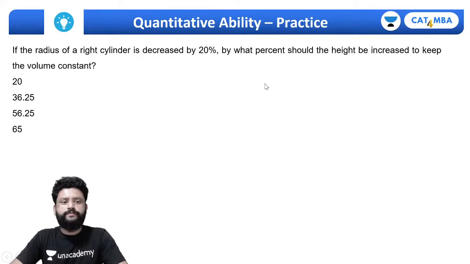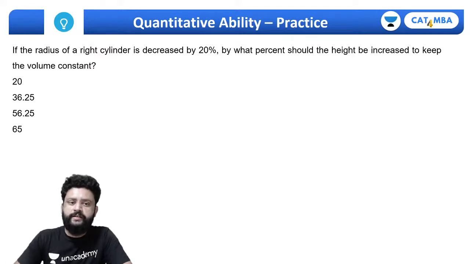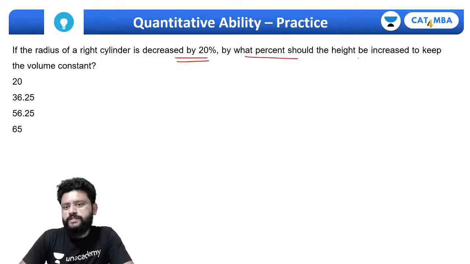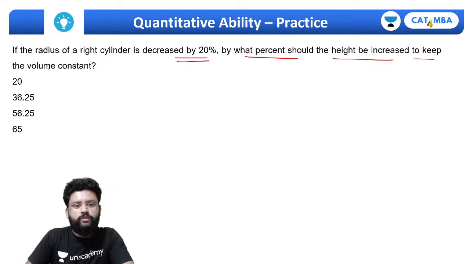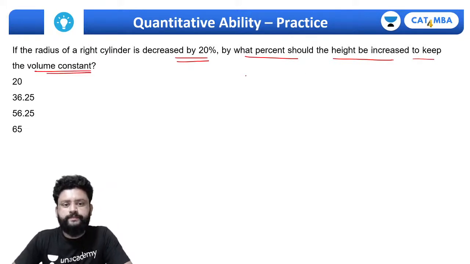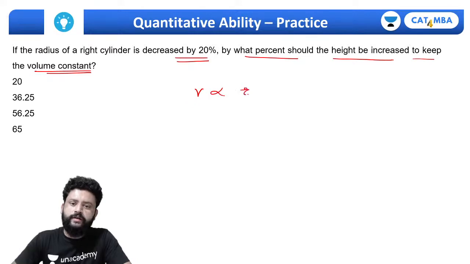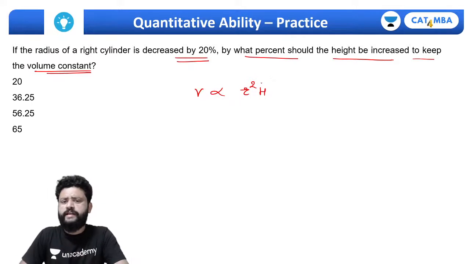Try for this question. This one is so simple. Just a percentage question. If the radius of the right cylinder is decreased by 20%, what percent height should be increased to keep the volume constant? What is the volume of cylinder? Volume of cylinder depends on radius square into height. I will just talk about the proportionality.